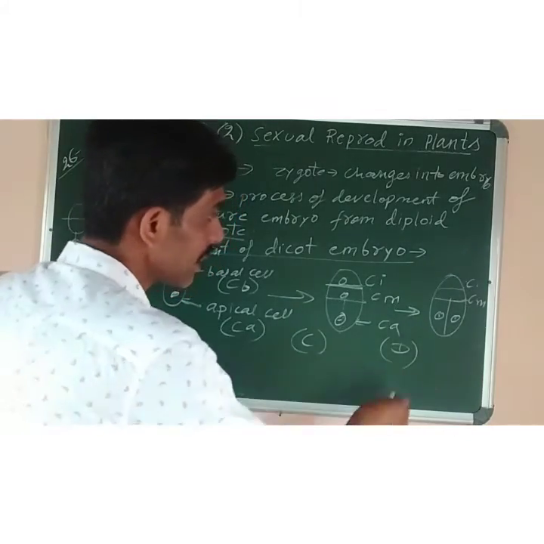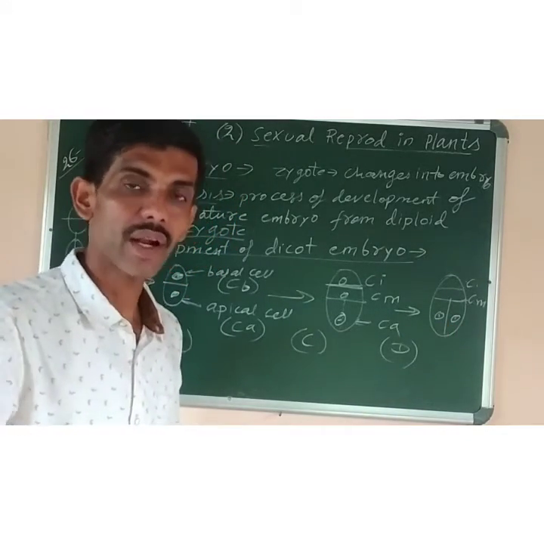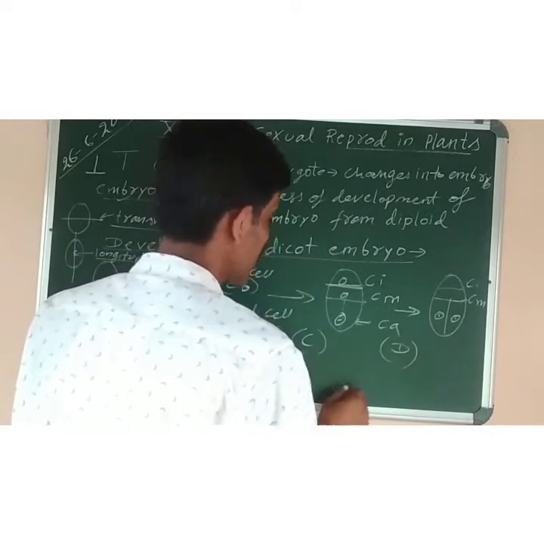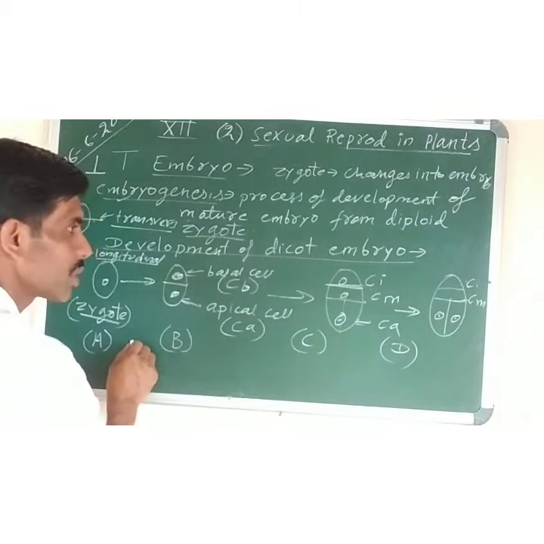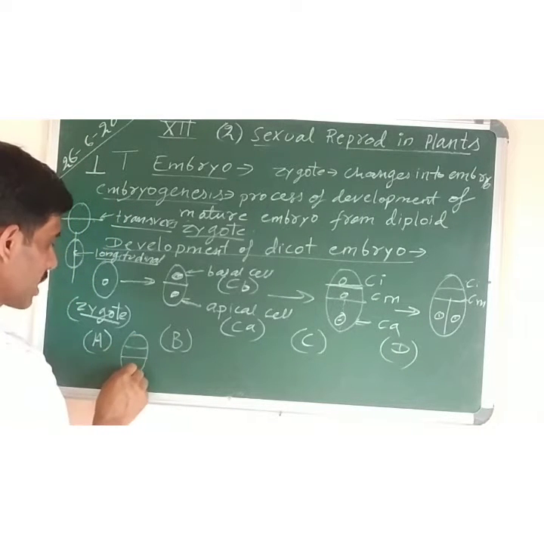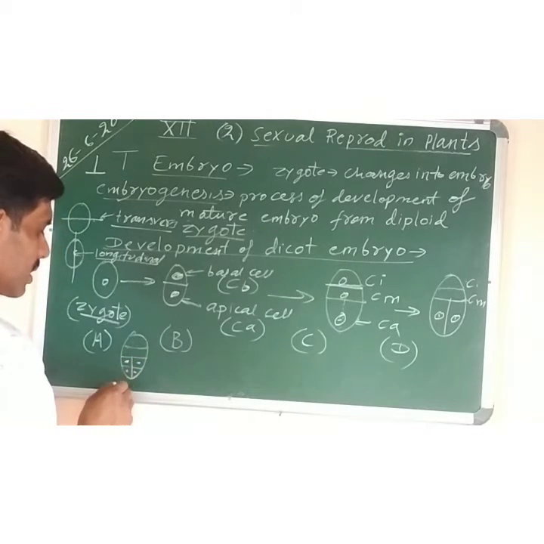Now these two cells will further undergo division, so it will form 4 cell stage. So next stage I am going to draw like this. 1, 2, this one, and this one. Now 4 cells are formed. 1, 2, 3, 4 cells. This is called tetra.